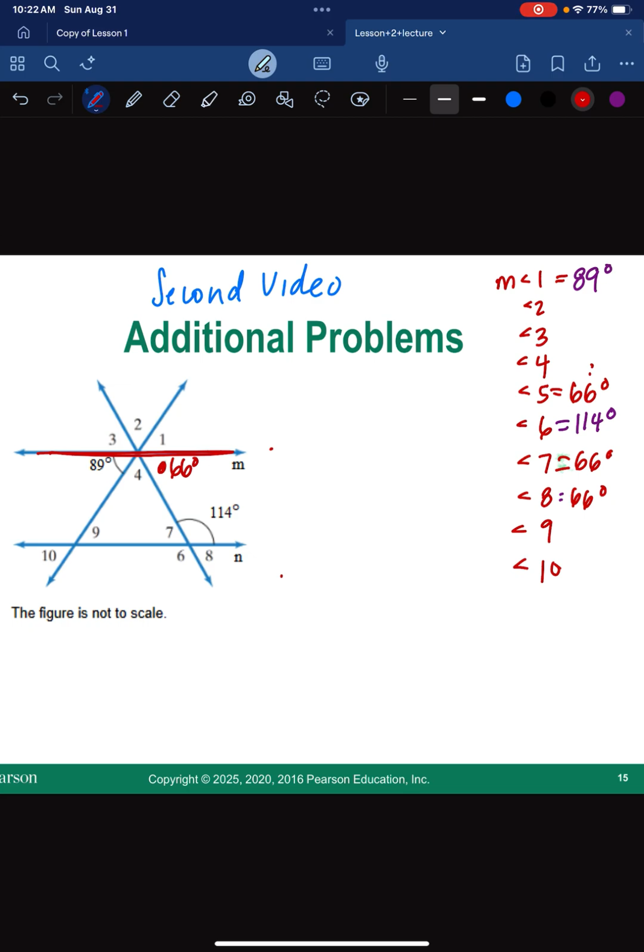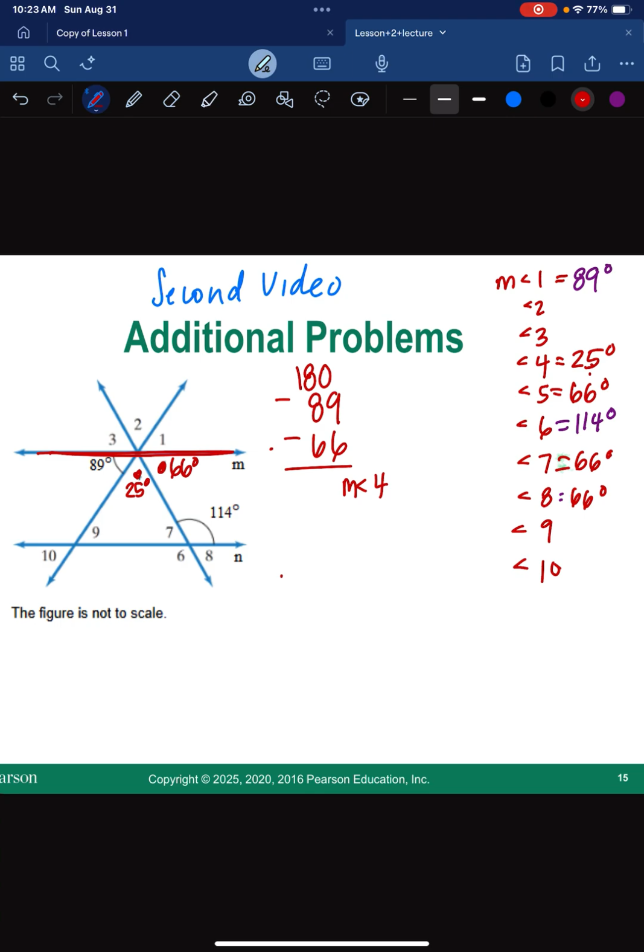So if I'm looking for angle 4, I'm going to take 180 degrees minus 89 degrees minus 66 degrees, and this is going to give me the measure of angle 4, which is going to be 25 degrees. Because remember, these three angles right here have to total 180 degrees. All right, so that's that part.